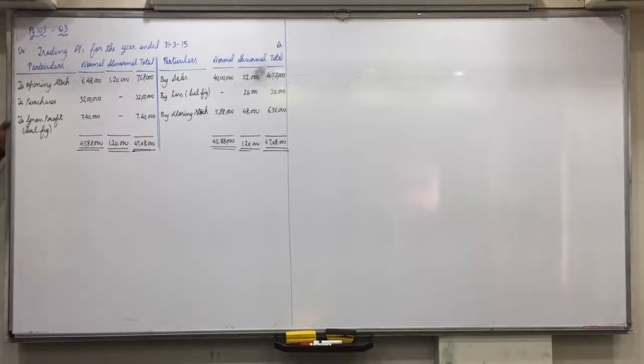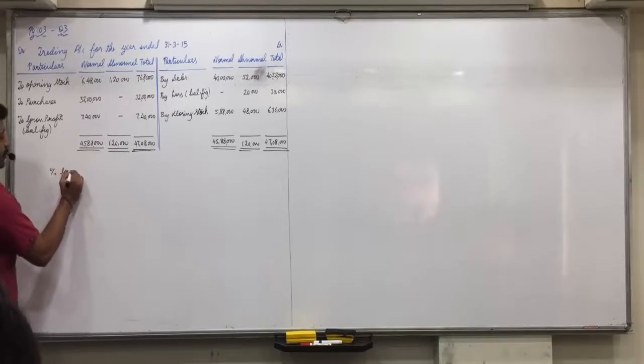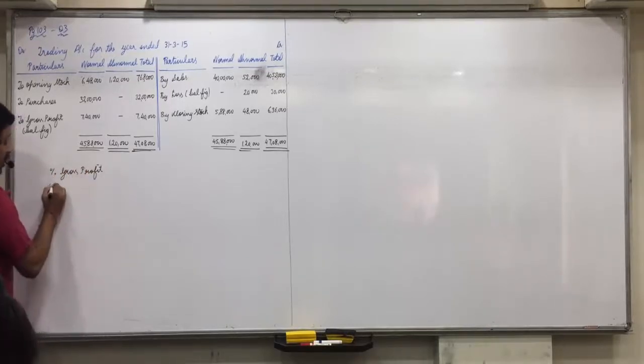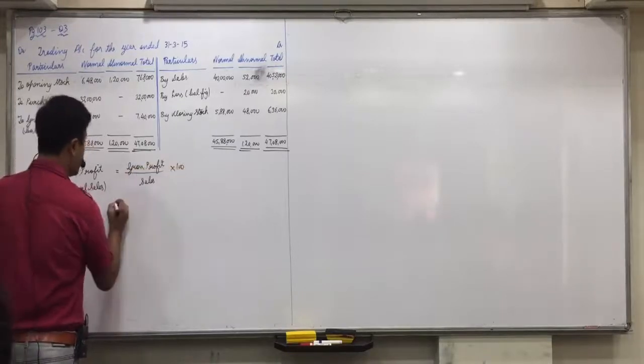Now, we are interested in knowing the percentage of gross profit of normal sales. So how do you find that percentage gross profit for normal sales? In bracket write for normal sales only. Gross profit upon sales into 100. What is the gross profit in normal column?